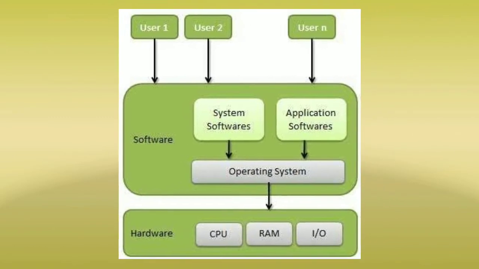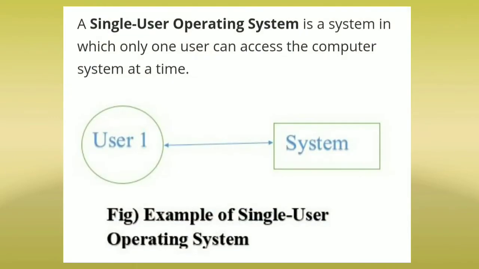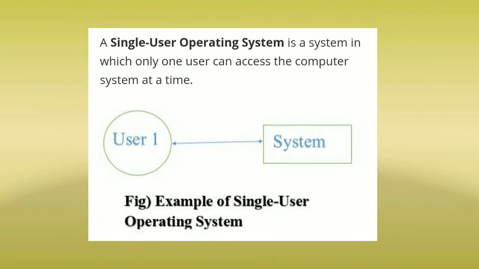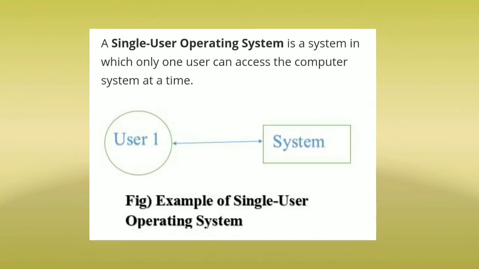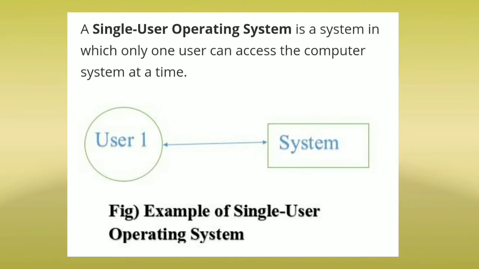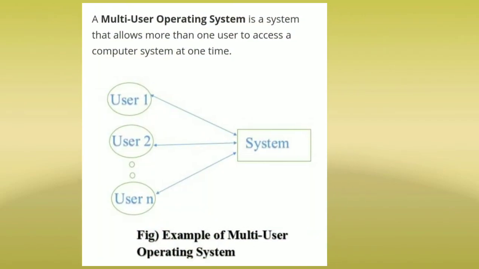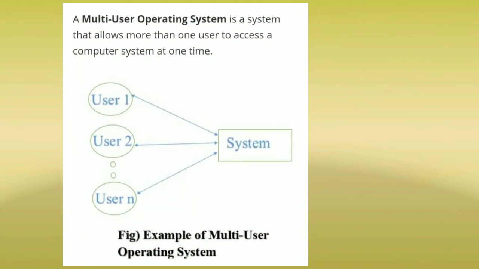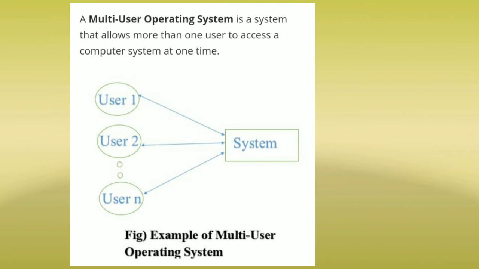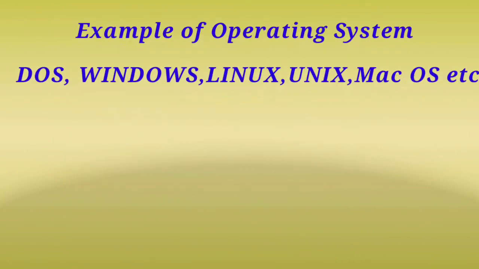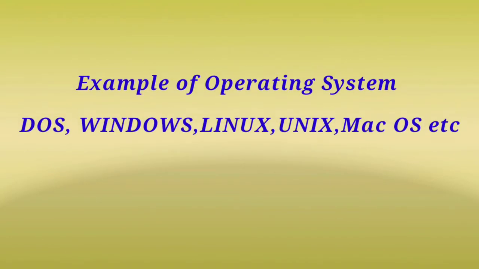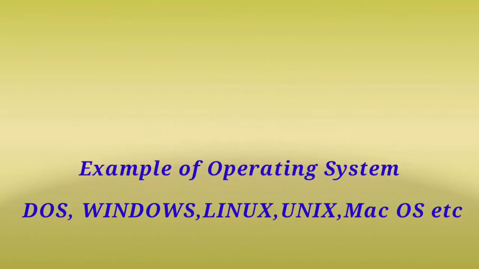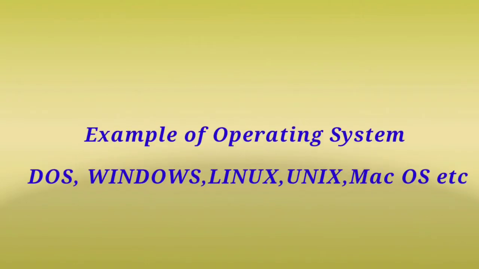There are two types of operating systems. Single-user operating system is a system in which only one user can access the computer system at a time. Multi-user operating system, more than one user can access the resource at one time. That is what multi-user operating system is. Examples of operating systems are DOS, Windows, Linux, Unix, Mac OS, etc.